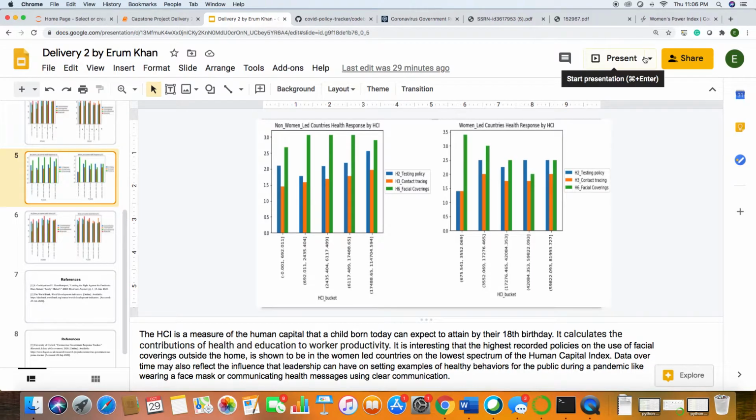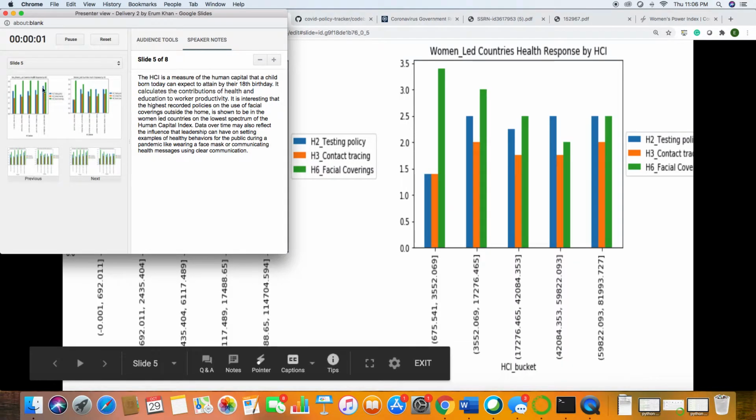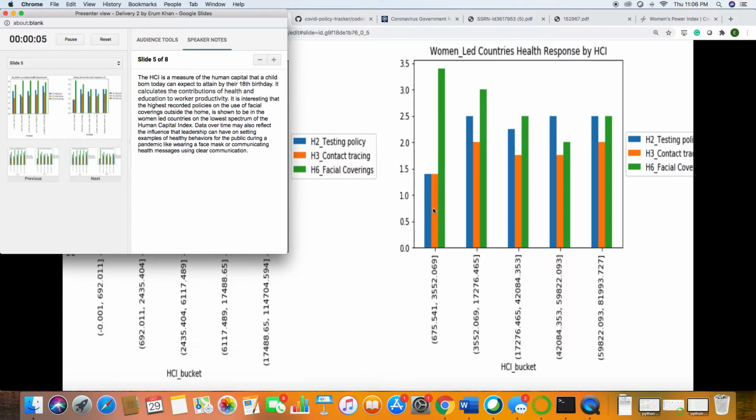One interesting thing to note is that if you look at the right side, the first stratification on the lower level of the Human Capital Index, the green here is representing the facial coverings, and as you can see, that's a very noticeable projection of the face coverings for the countries with the lowest human capital index that are led by women.